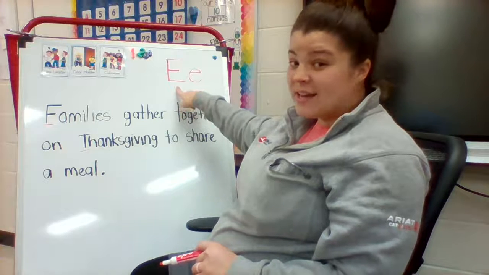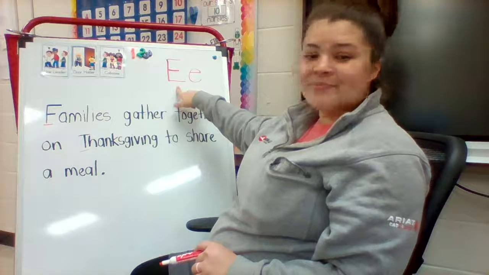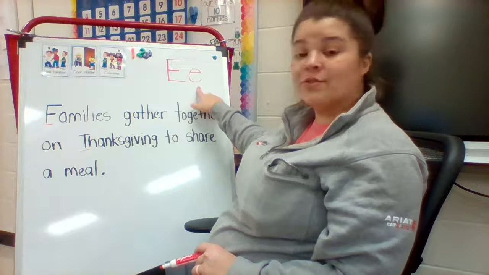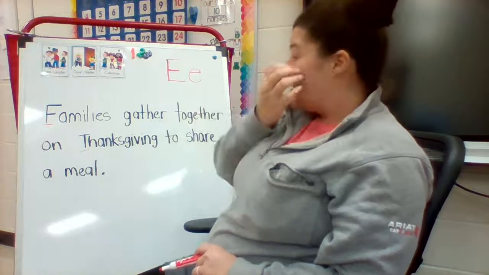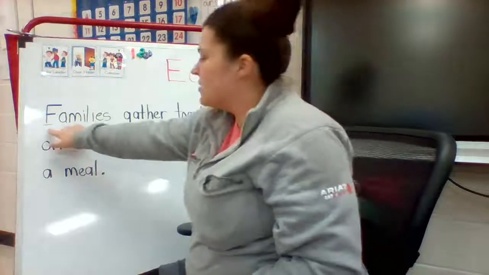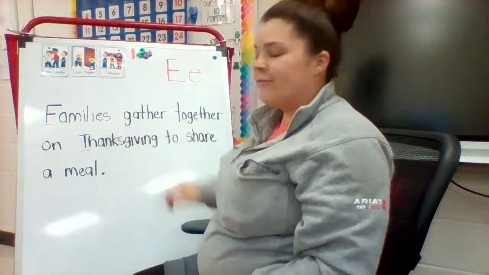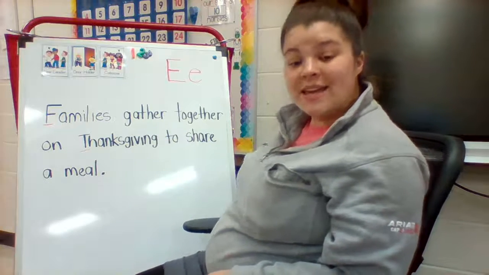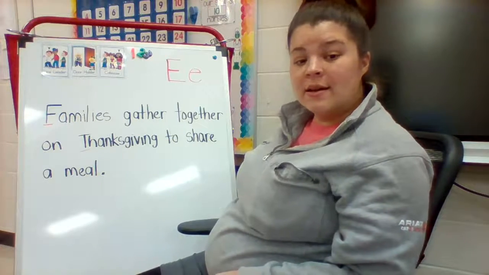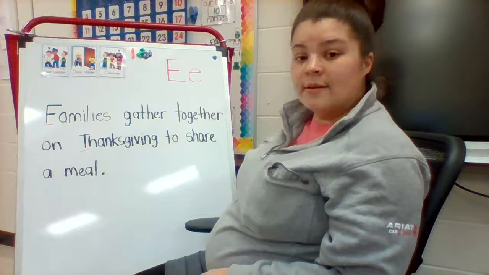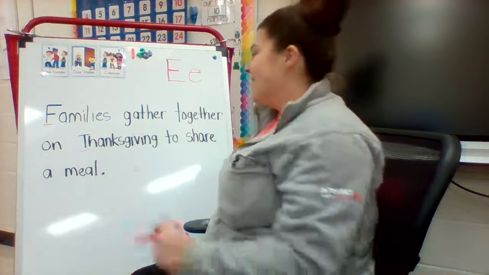Do we have an uppercase E? No. So we know that we're going to look for lowercase e. Let's look in this word right here, families. Can you find a letter E in families? Good, right here.